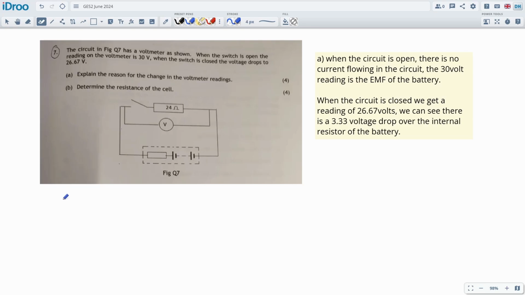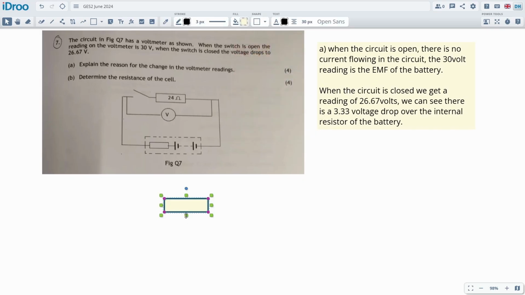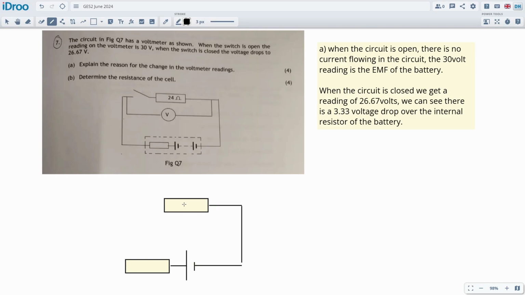Okay, determine the resistance of the cell. Well, let's draw out the cell first of all. And we already know there's a voltage drop because of that internal resistor. So this is why it's a nice definition question, because it's quite easy. Let's hook it all up. And okay, so the voltmeter is reading across the whole battery itself, or across this resistor.